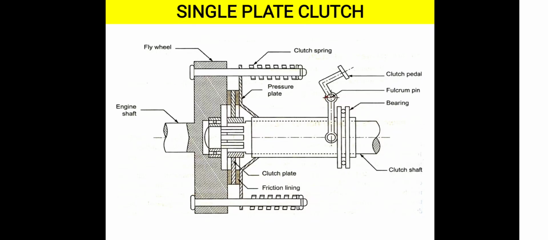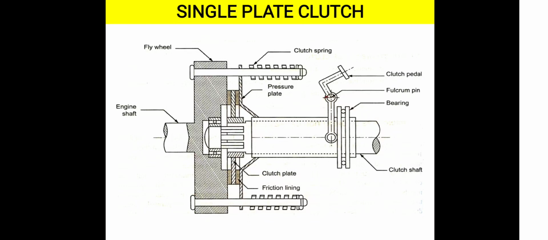The figure shows the single plate clutch. The flywheel has a pressure plate, and two pressure plates are there. In between the two pressure plates there will be a clutch plate. The pressure plates are combined by using springs. That combination is operated by the clutch pedal.